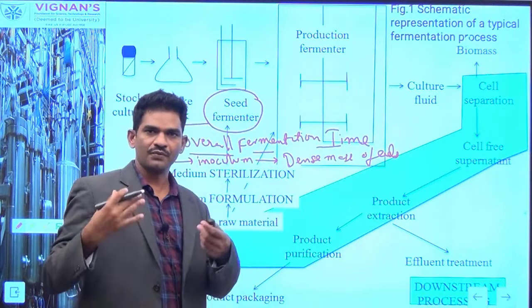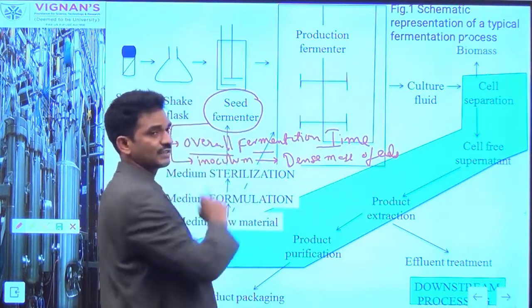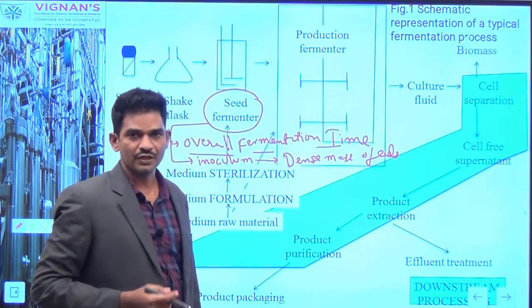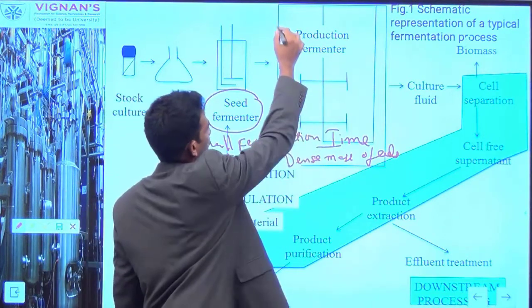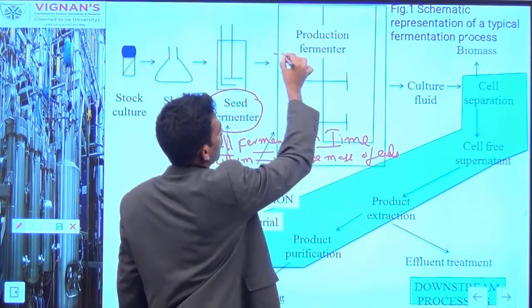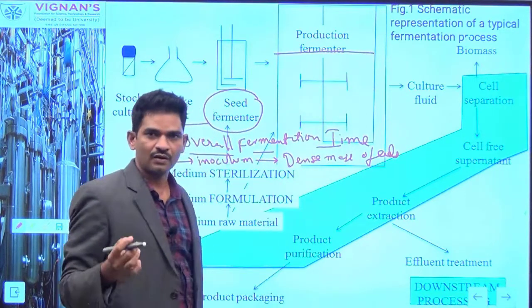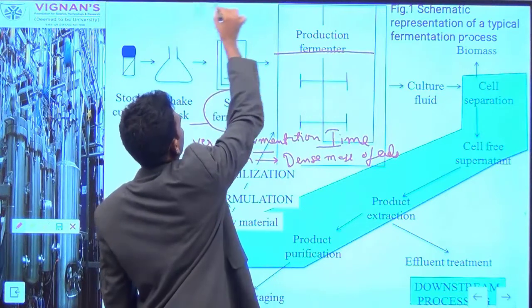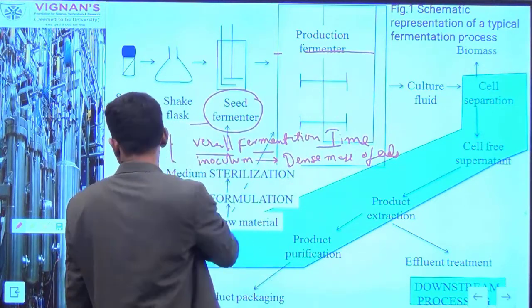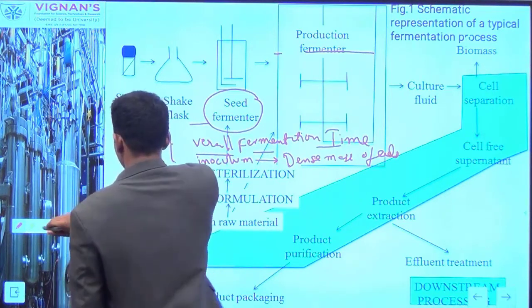So we are going to proliferate the mass of cells first in a seed reactor, so that overall fermentation time is reduced. How it reduces: your production tank is a larger reactor. It contains more volume of the medium. So if you inoculate a small culture directly, it takes more time to grow. That's why you run the seed fermentation process.